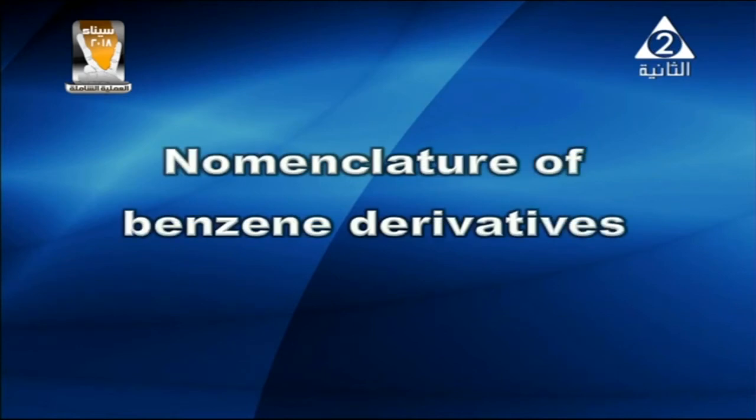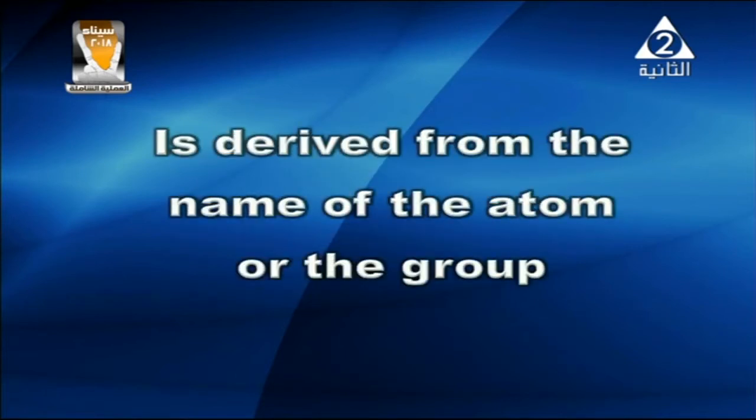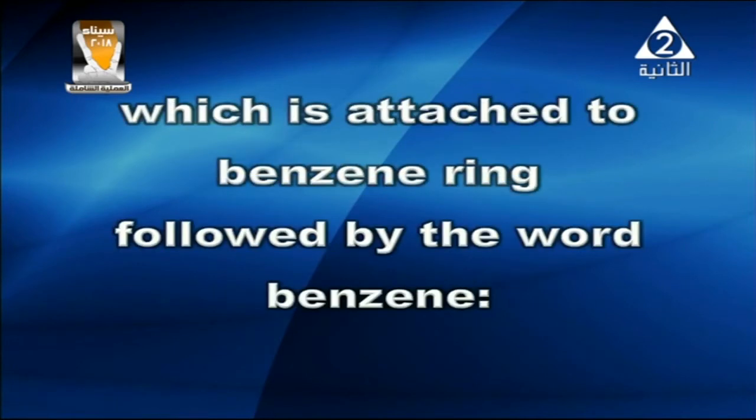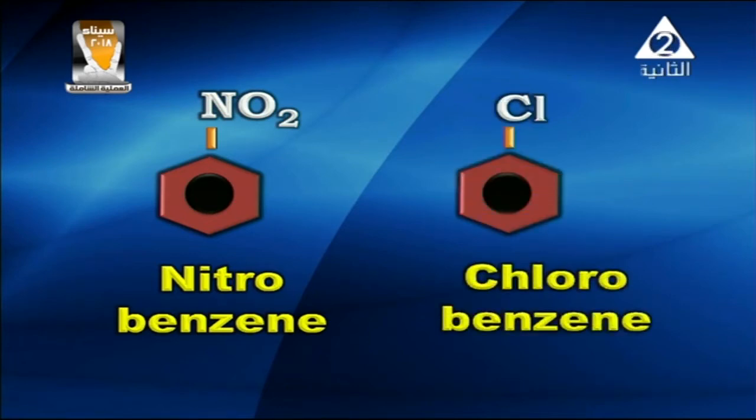Now we are going to discuss the nomenclature of benzene derivatives. The name of monosubstituted benzene is derived from the name of the atom or the group which is attached to the benzene ring, followed by the word benzene. As shown on the screen, this compound is named nitrobenzene, and this compound is called chlorobenzene.